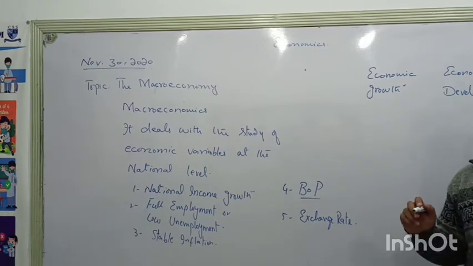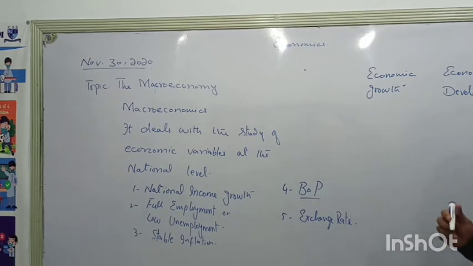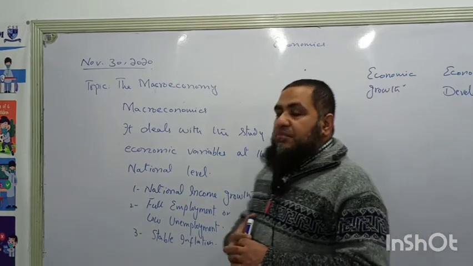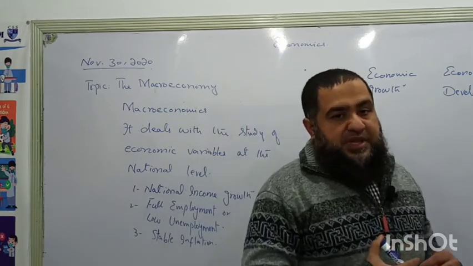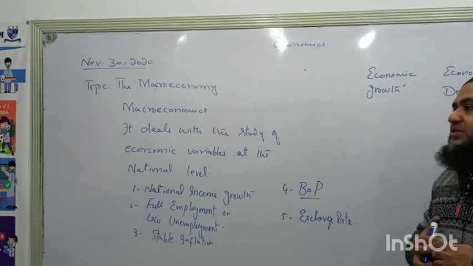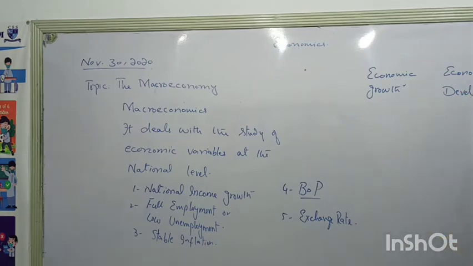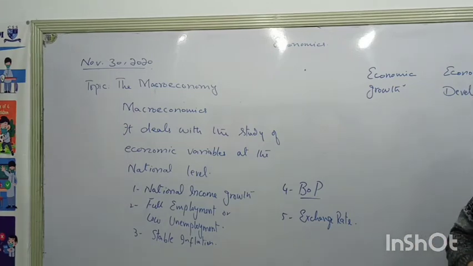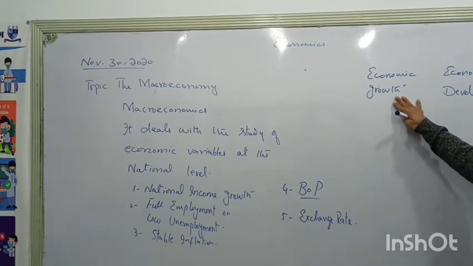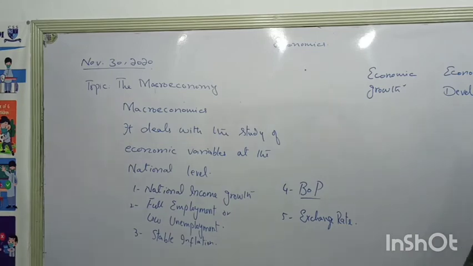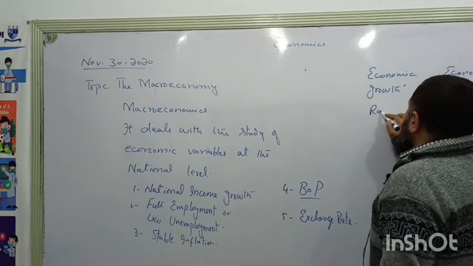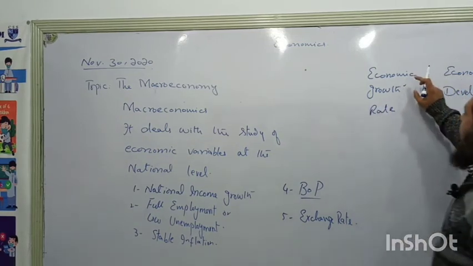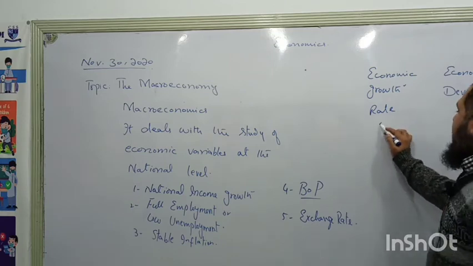So when we talk about economic growth rate, that is measured in terms of percentages, because every country's volume of economic growth is different. They are producing different levels of goods and services in their respective economies. But we have to compare their rate of growth. Which country has performed better in terms of the percentage increase in the number of goods and services over a period of time? So economic growth means the increase in the number of goods and services, whereas the economic growth rate is the increase in the number of goods and services measured in percentage.